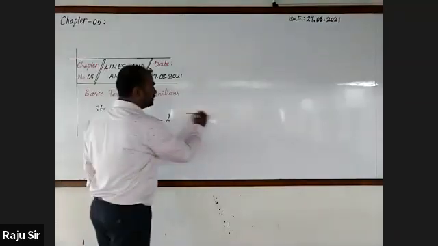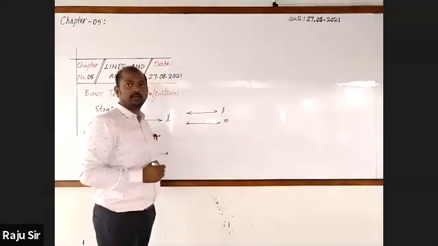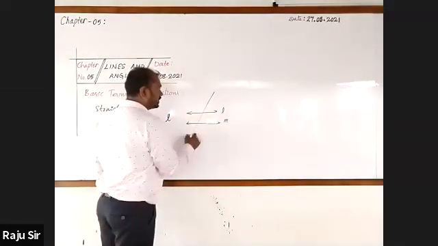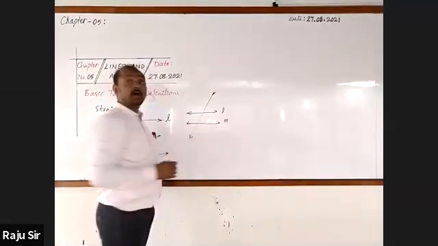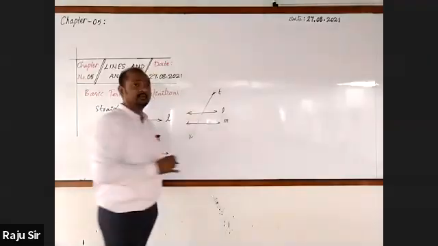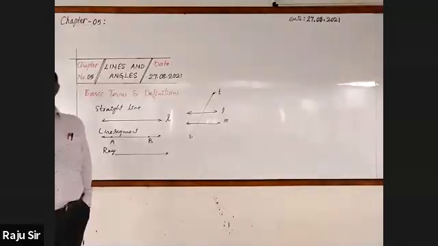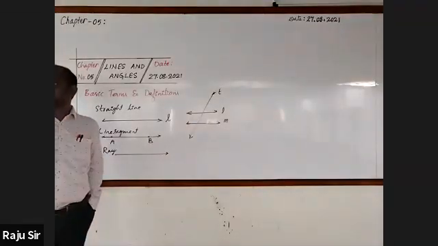Last year we have done that the straight lines L and M are parallel to each other. Another straight line which cuts the lines at distinct points is called a transversal, denoted as small t. Do you remember? Yes, sir.